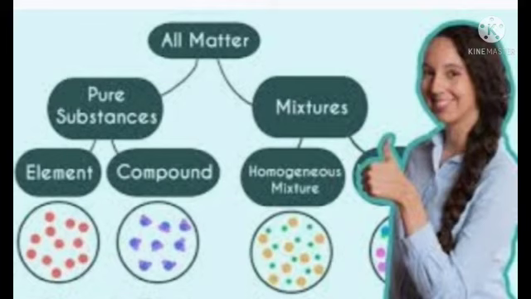Then we have learned about matter classification. Matter is divided into two: pure substances and mixtures. What are called pure substances? Pure substances are substances that are made up of only one kind of particles and have a fixed or constant structure.